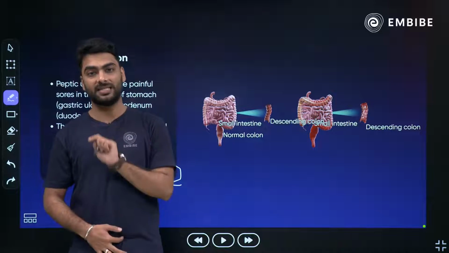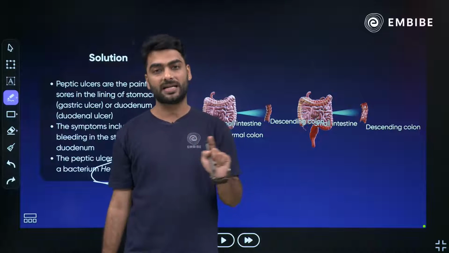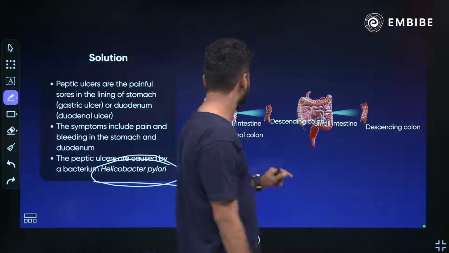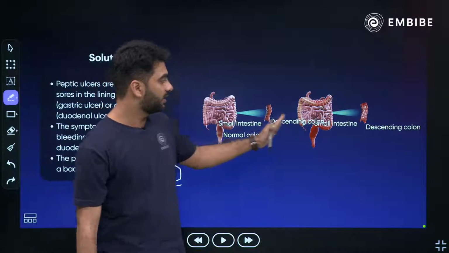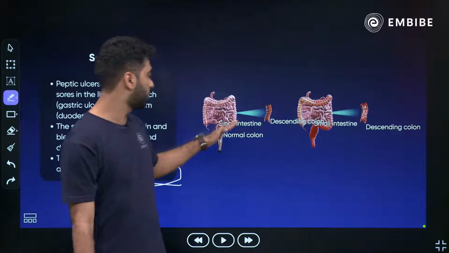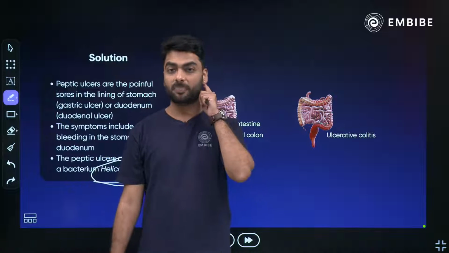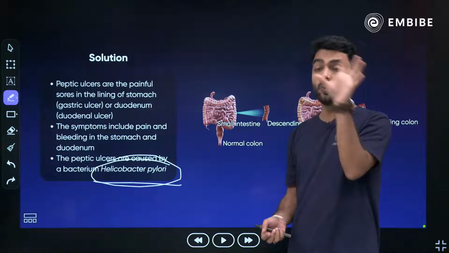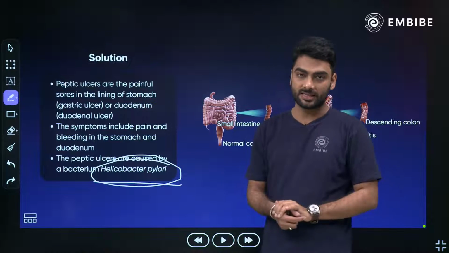It is not acidic food. It is the bacteria called Helicobacter pylori. Okay? So see, here in the descending colon, on the duodenum side, you can find the peptic ulcers. It basically is very, very painful. They are basically wounds. They are wounds in your stomach and intestines.